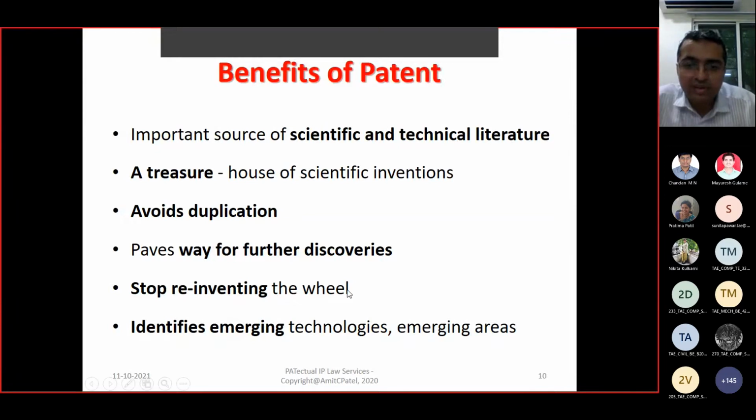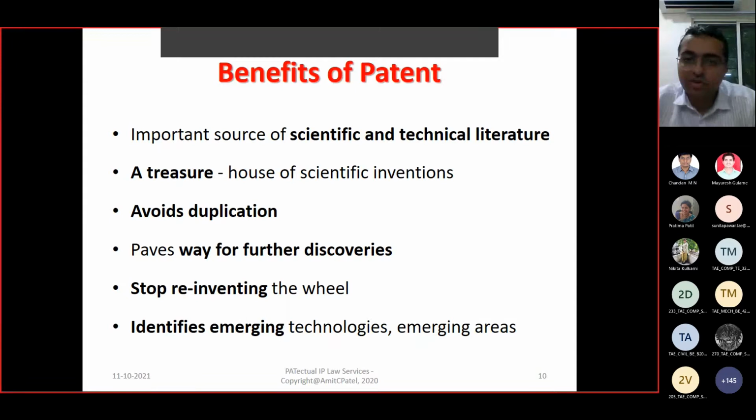If it works, that will lead to new discoveries. Stop reinventing the wheel; repetitive work is abolished or reduced. It identifies the emerging technology and the emerging area. Take a closer look at the patent filing trend: which companies are filing what, what research is going on, what new approaches are being developed, right? All this gives emerging technologies and emerging areas.